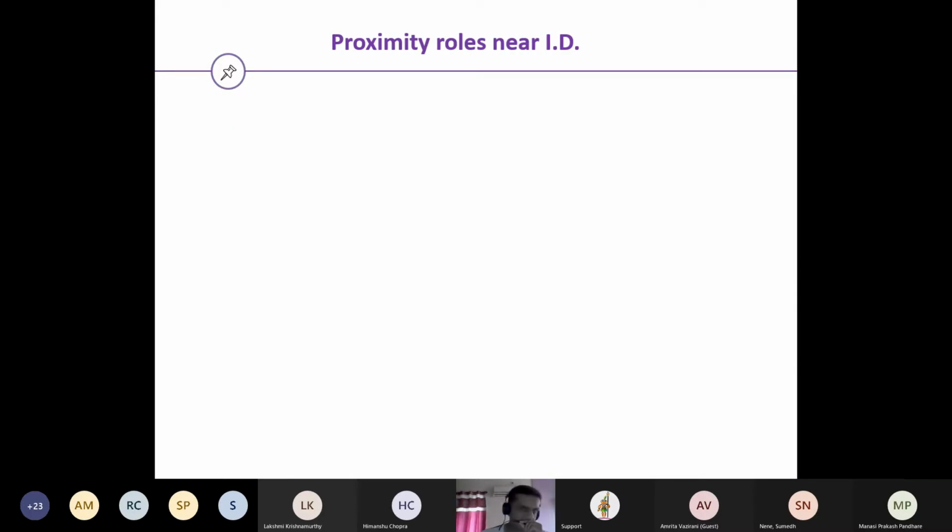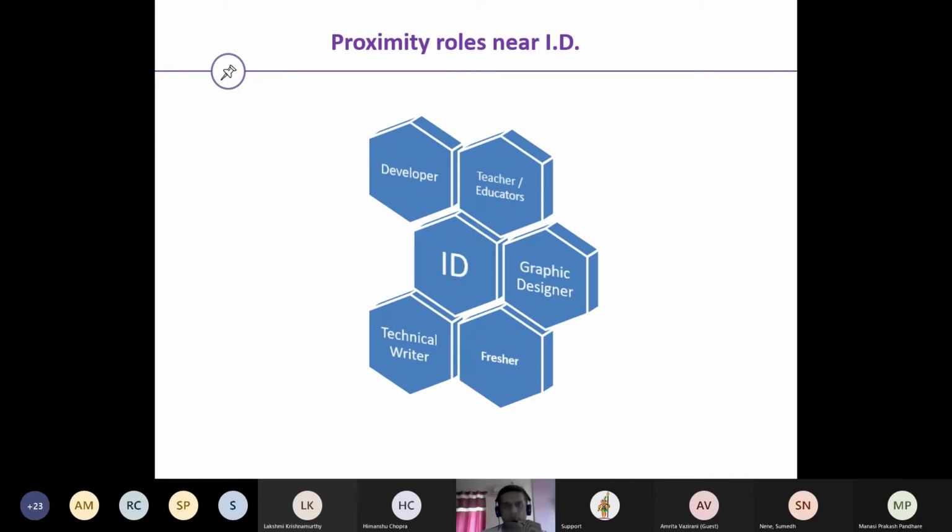Let's move ahead with the proximity roles, what I have seen near instructional designing. I can say that this is the range of roles that do exist. If they have a strong motivation or inclination towards training, but are in different roles, be it a developer, a teacher, a graphic designer, a fresher, or someone like me, maybe a technical writer, they can convert into instructional designing.